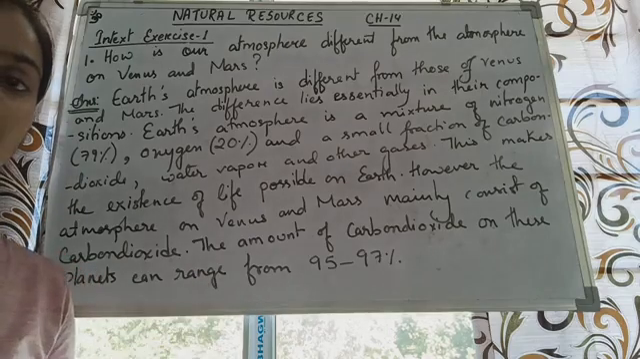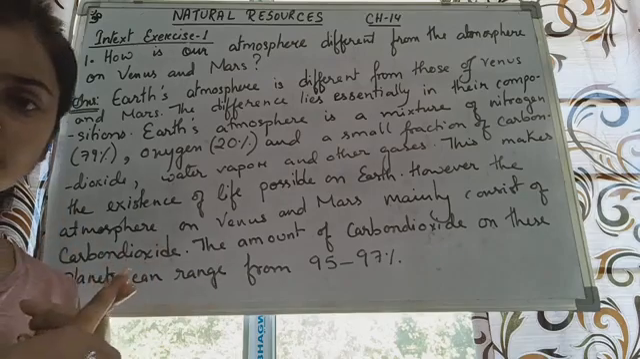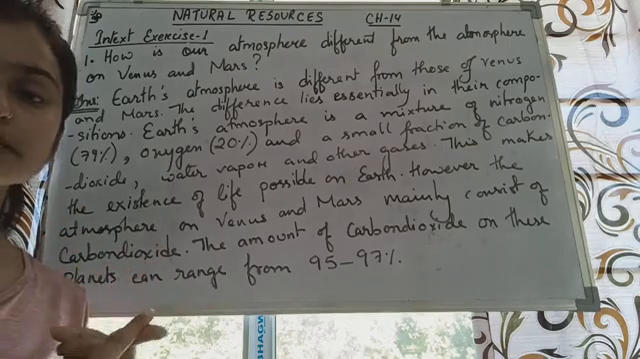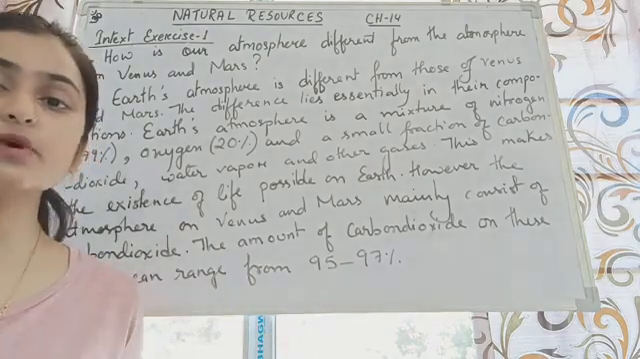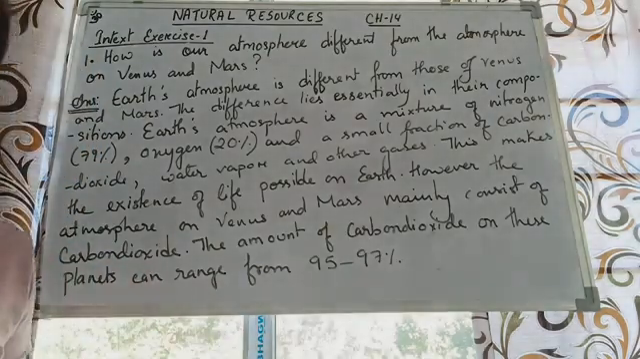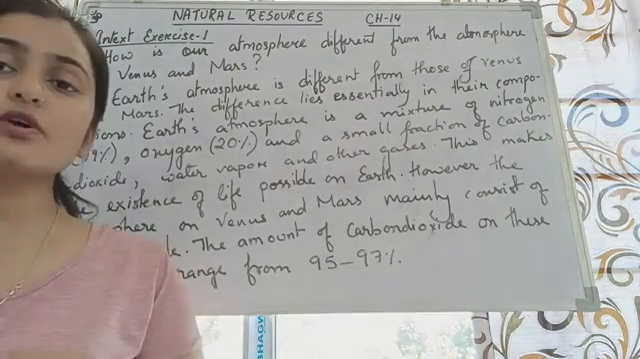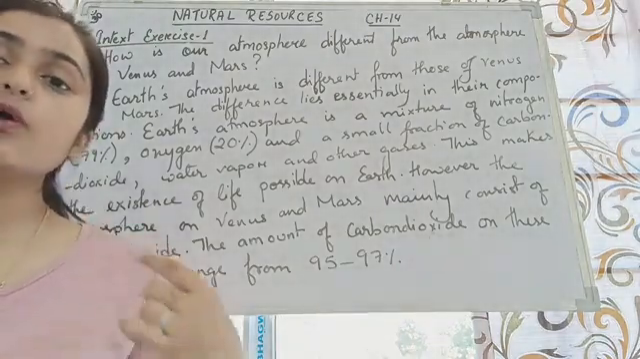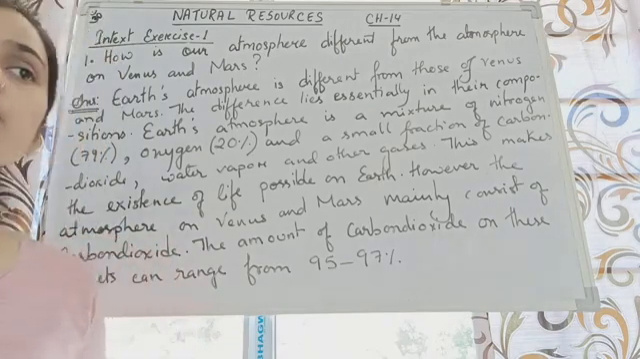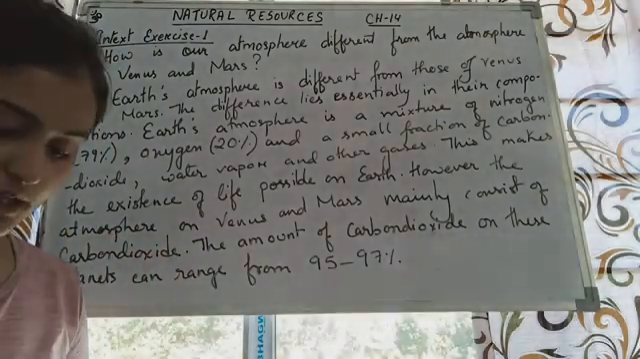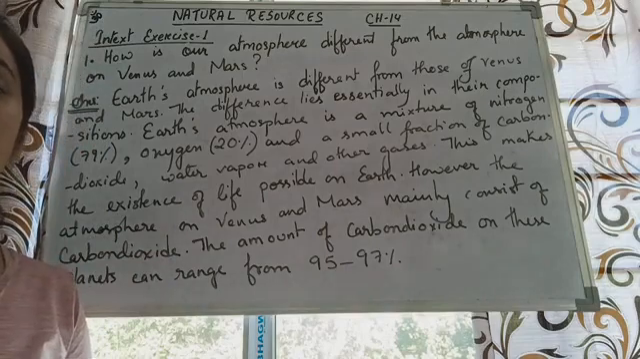Now the atmosphere is different. Atmosphere is the first natural resource, and because of the presence of the type of atmosphere that we have on Earth, living existence is possible. But the atmosphere is surely different from Mars and Venus because they don't have living existence. Now where does the difference lie? The difference lies in the composition of the atmosphere. We have already studied in chapter 1 also that atmosphere is made up of different gases.